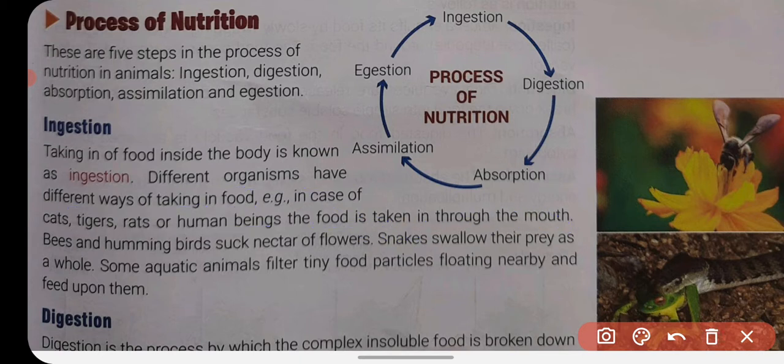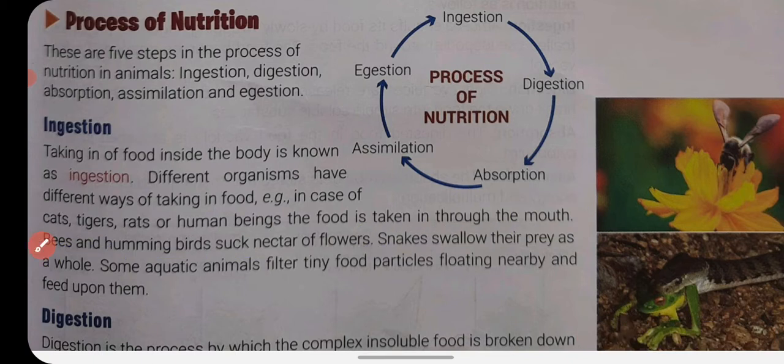Different kinds of organisms show different ways of intake of food. Cats, tigers, and we human beings take food through the mouth.